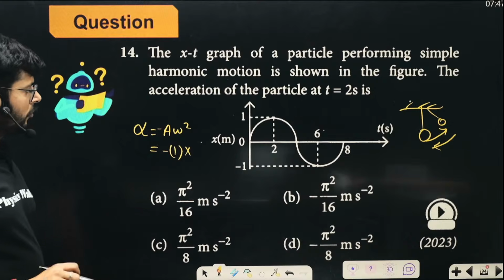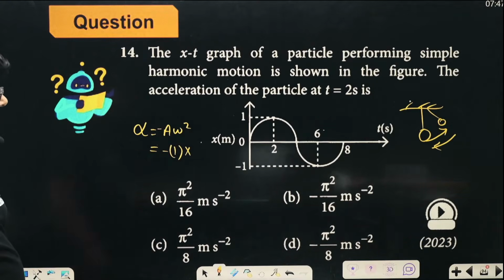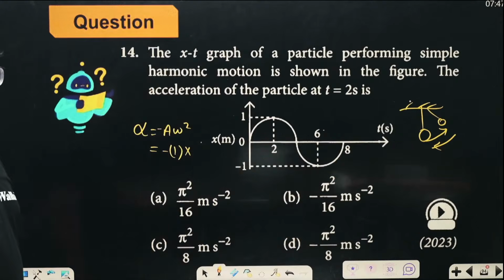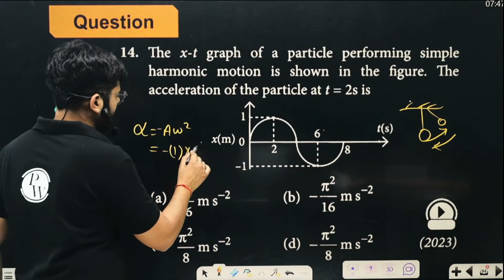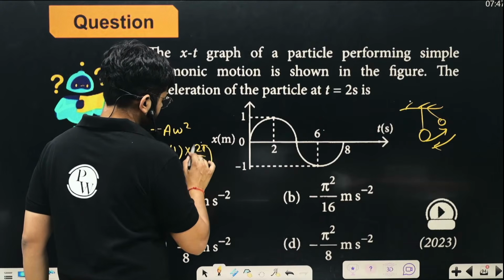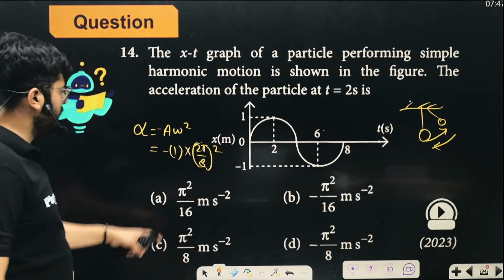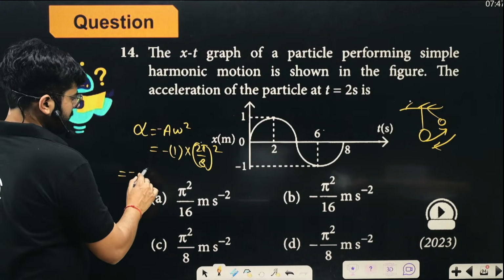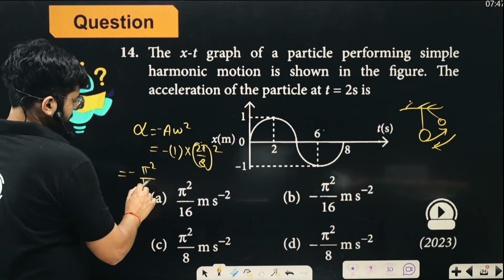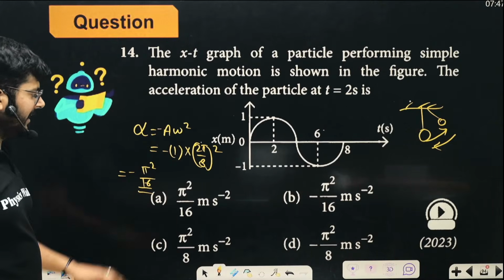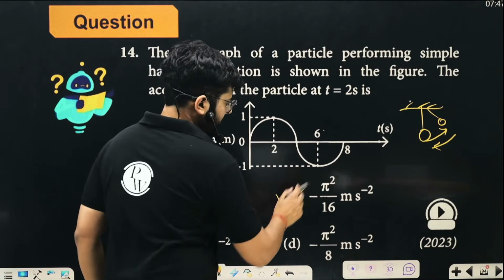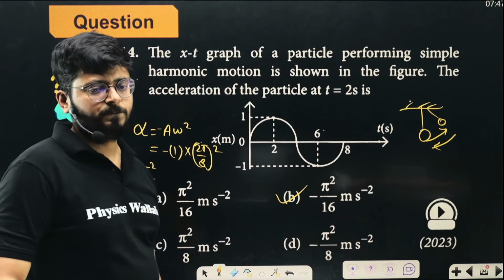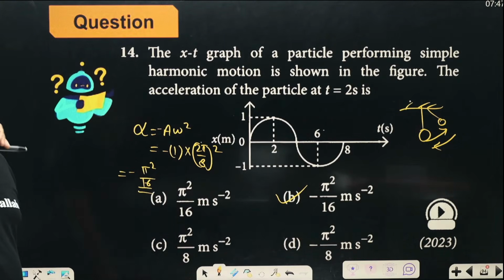Omega square. So omega, here you have the time period. In the entire cycle, the time taken is 8 seconds. So omega is going to be 2 pi upon T. Omega is 2 pi by T, and T is 8 seconds. So that is pi square by 4 square, that is pi square by 16. All right, so option B is the correct option. I hope the idea is very, very clear.